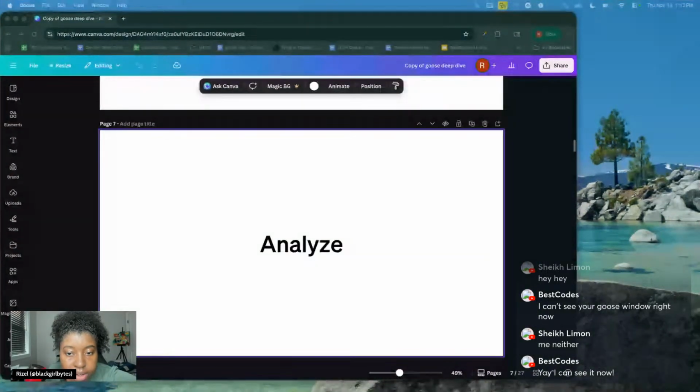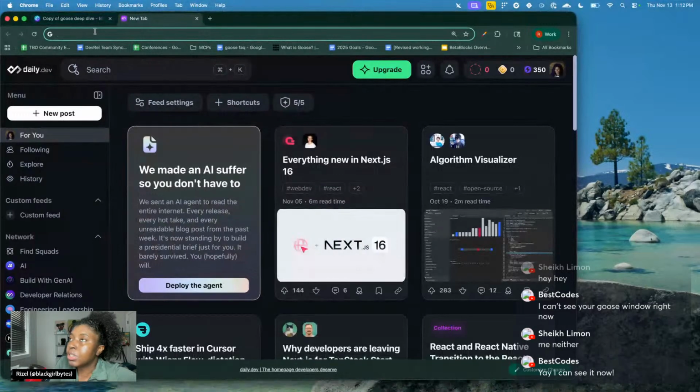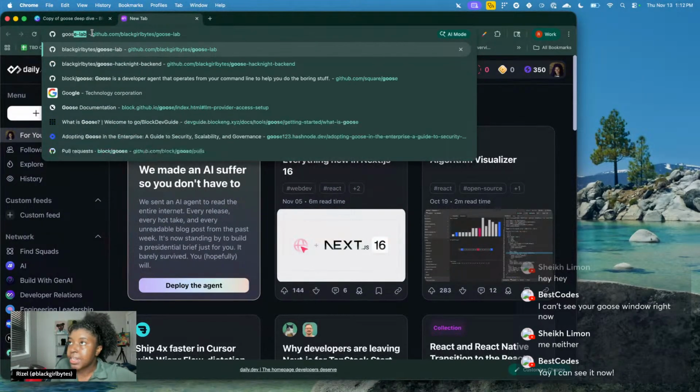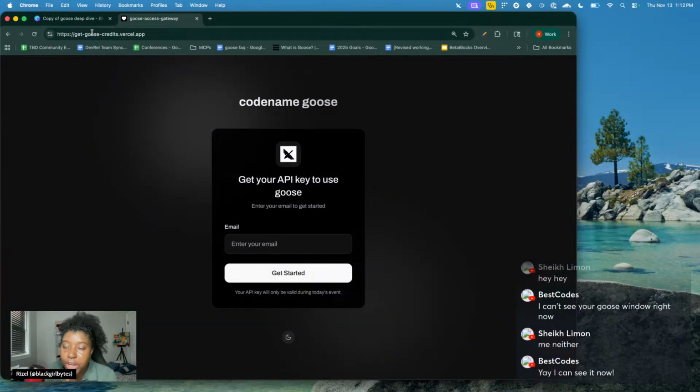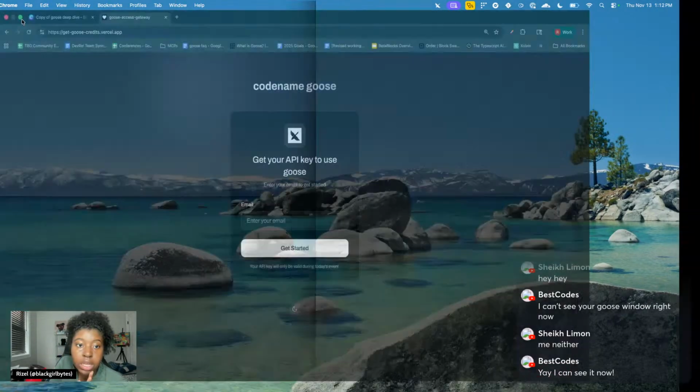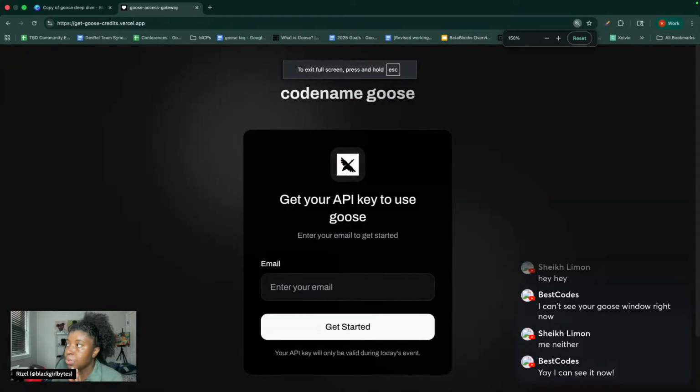I'm moving myself. Okay. What I'm going to start refactoring is a project that everybody keeps complaining about, and I already know it sucks so bad. I don't think we're going to have time to refactor the whole thing, but it's this project, Get Goose Credits. Let me tell y'all what this is if you don't know what this project is. Basically, this is what we use for giving people credits to use Goose.